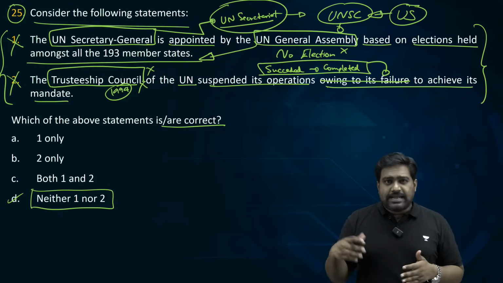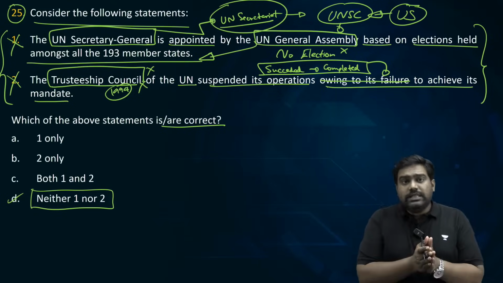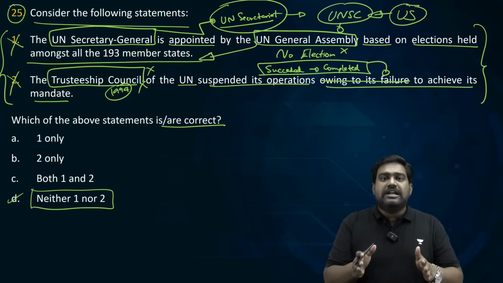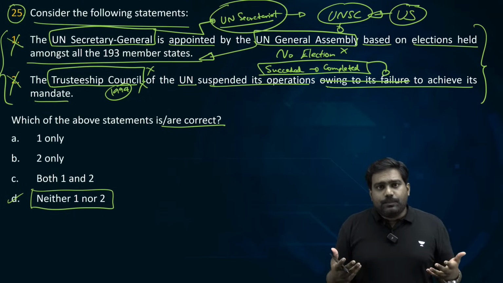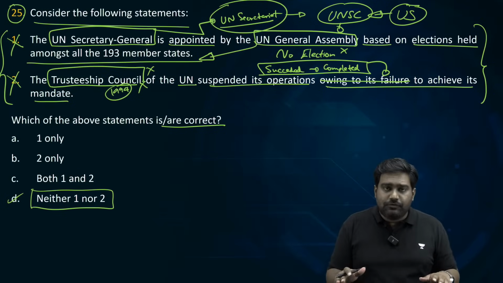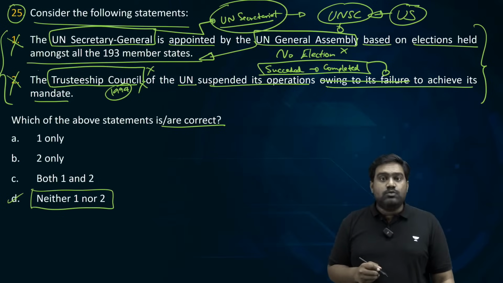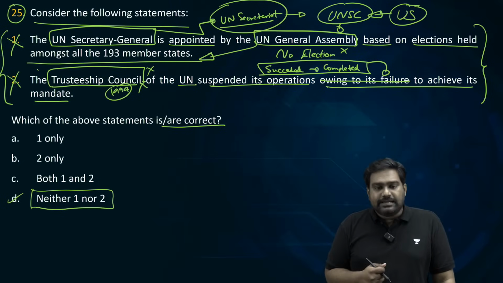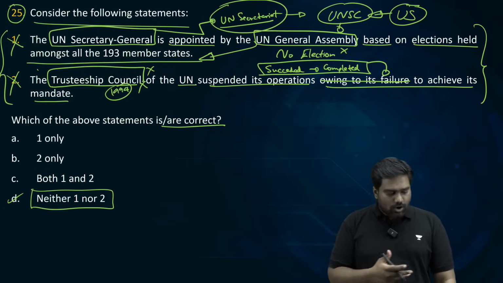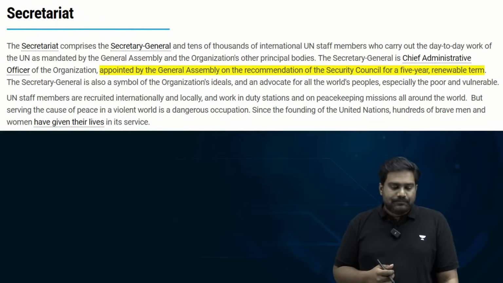Over the decades from the 1950s to the 1990s, all these trusteeship territories became independent countries. So basically, its job was done. It was a success. Its mandate was fulfilled. It had nothing else to do. And the Trusteeship Council was wound up. Its operations were suspended in the 1990s. So both statements are wrong. Option D becomes the correct answer.